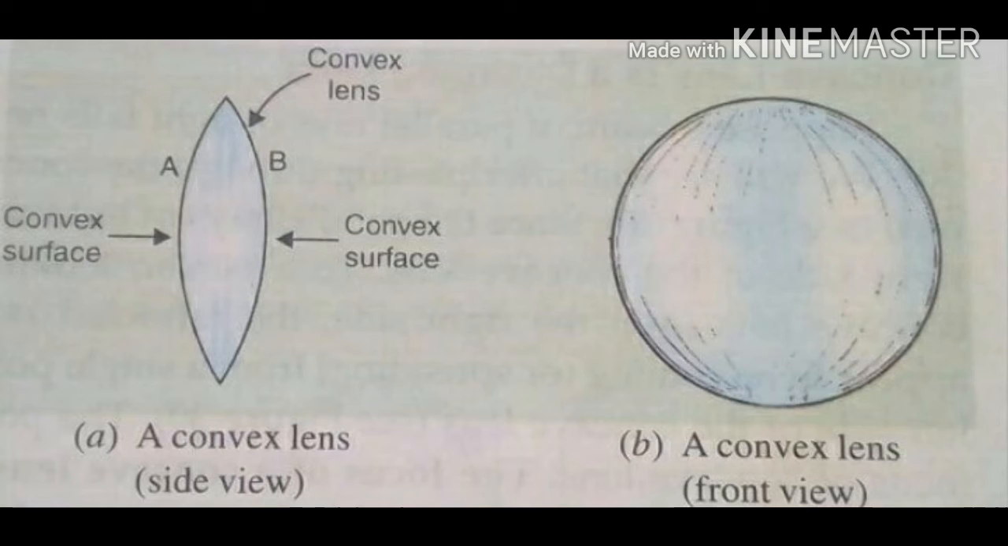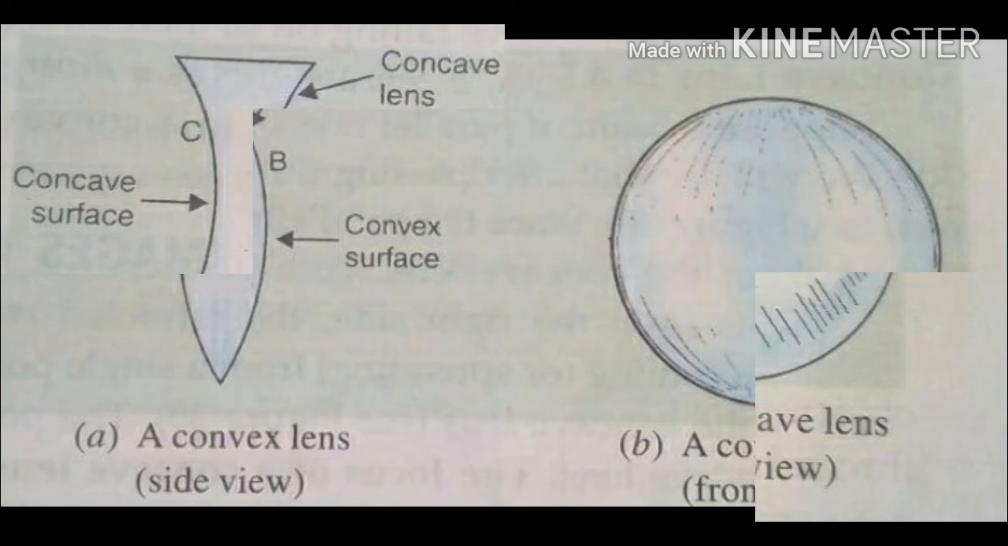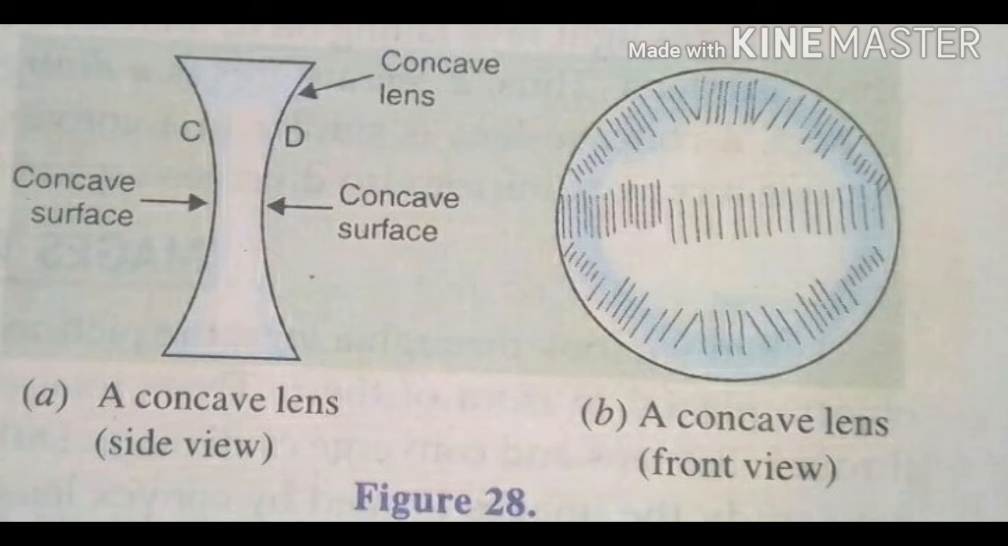Figure 27a shows a convex lens in which the two surfaces A and B are convex or bulging out in the middle. When we look at a convex lens from the front, it looks like a piece of transparent spherical glass. See figure 27b. We can feel the bulge in the middle of a convex lens while touching it. The lens which is thinner in the middle than at the edges is called a concave lens. See figure 28a.